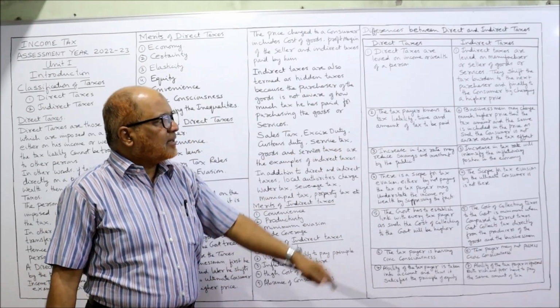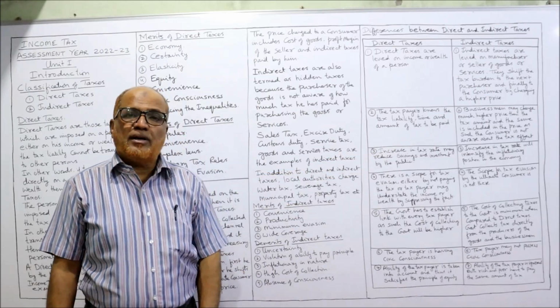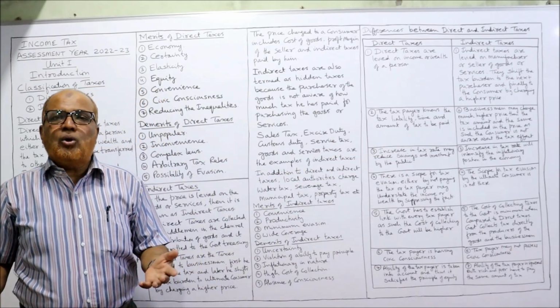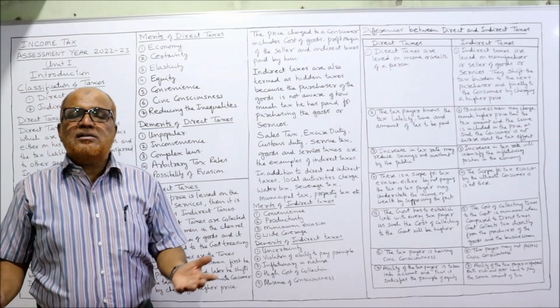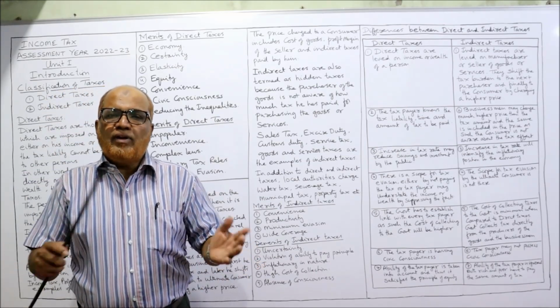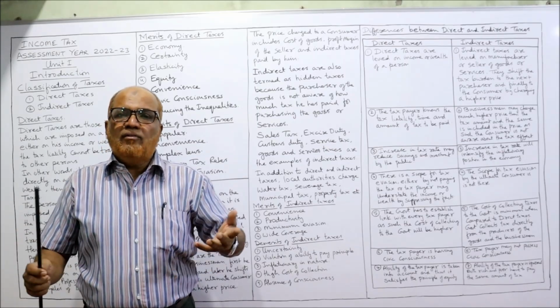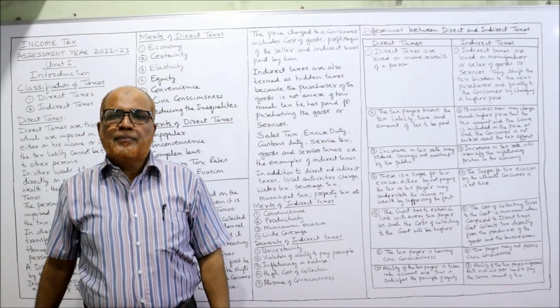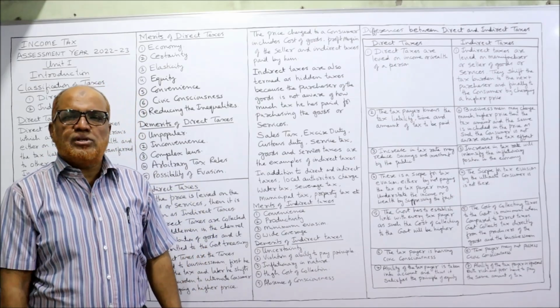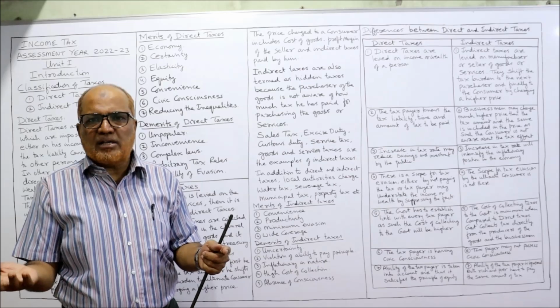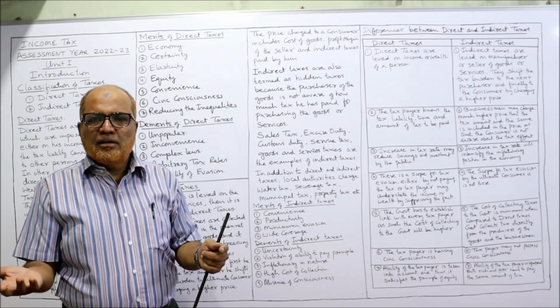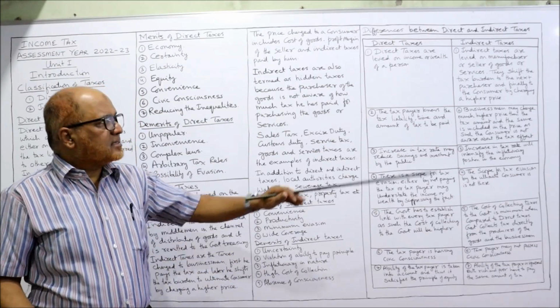But in case of indirect taxes, businessmen may charge a higher price. The people don't know how much is the rate of tax, what rate is applied by the businessman. He is completely unaware. When a person goes to buy an AC, he will not ask for the breakup. You are selling the AC for 40,000. Come on, show me how much is the cost, how much is the profit, how much is the tax. Nobody will ask, right? So people do not know how much tax they are paying.